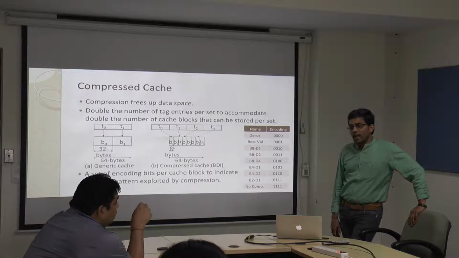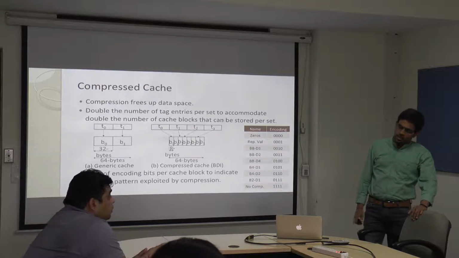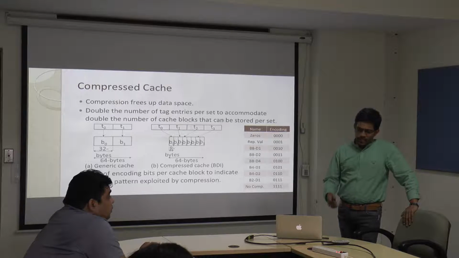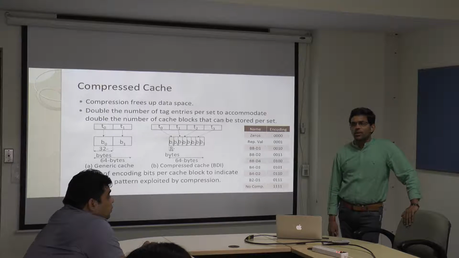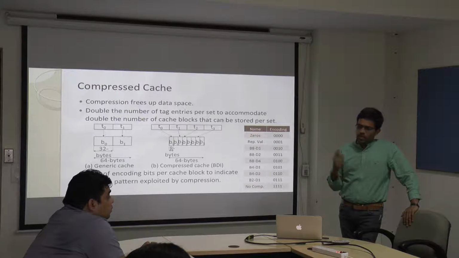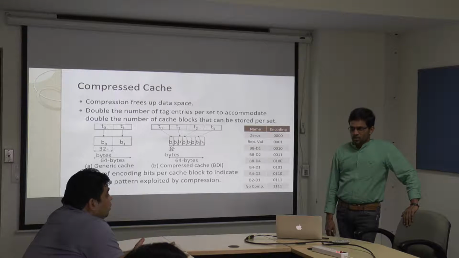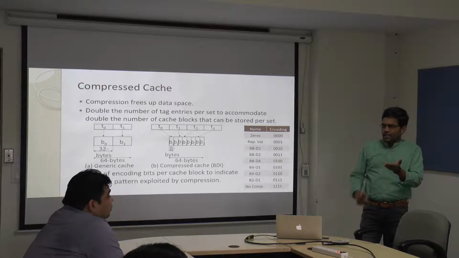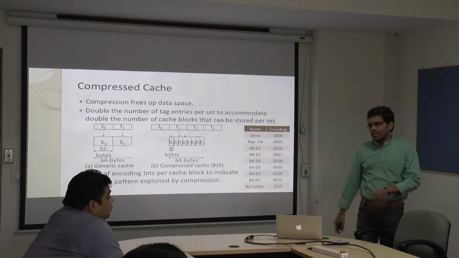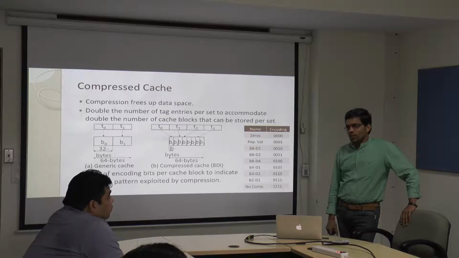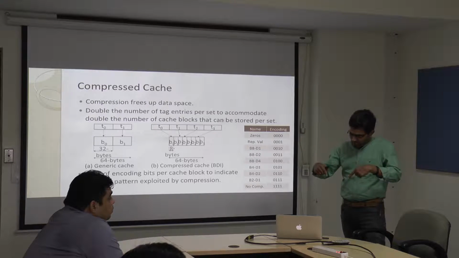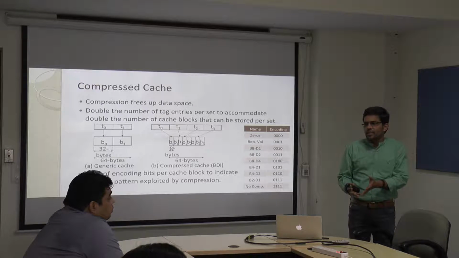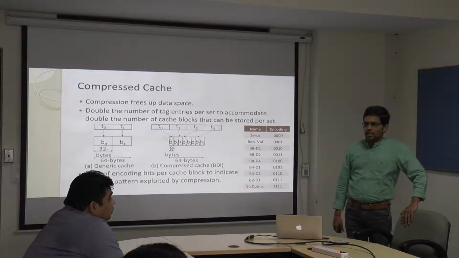Yes. And the last level cache is crucial, especially in multi-core systems, where, for example, in an Intel Core i7 processor, typically L1 and L2 are private to each core, and L3 is the one which is shared by all 4 cores. Also, the last level cache is the last resort, and if you miss there, then you have to go to main memory, and main memory takes hundreds of cycles. True. So because multiple applications are accessing the LLC, you try to make use of this LLC space efficiently by using this compression mechanism.